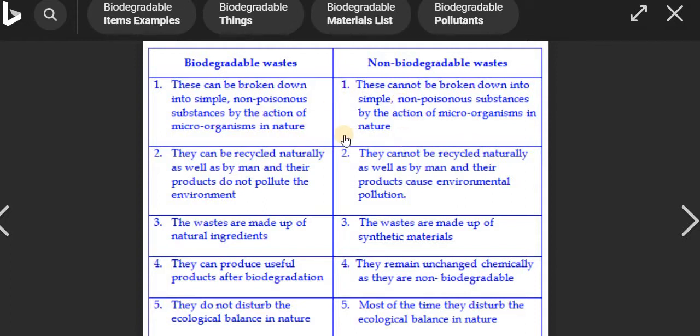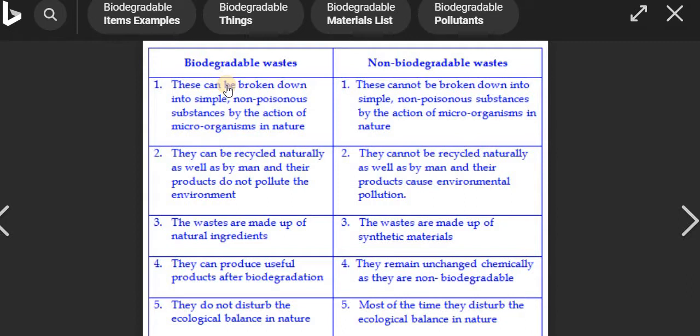One more thing: whenever the exam asks you to write the difference, you have to write it in this kind of format, as a difference, not as theory. If you first write about the biodegradable substance and then write about the non-biodegradable substance, that is a totally wrong method. You have to write this way, so we can easily differentiate both things.